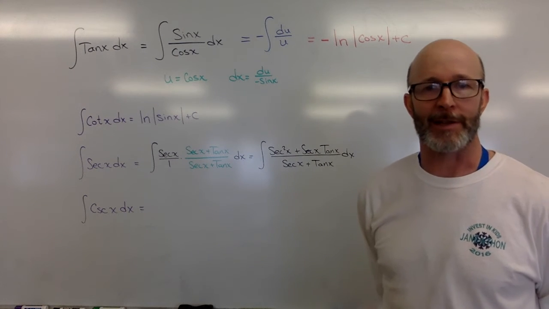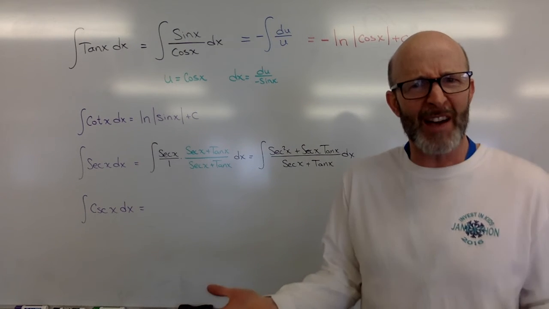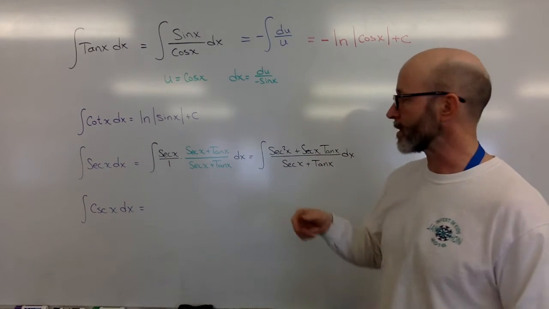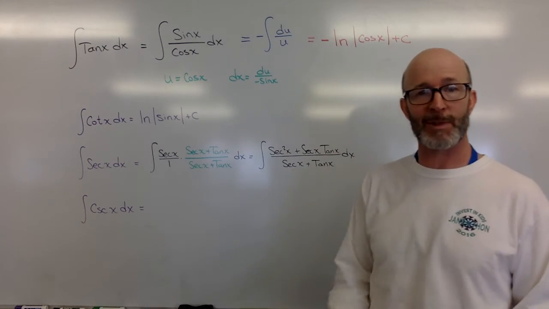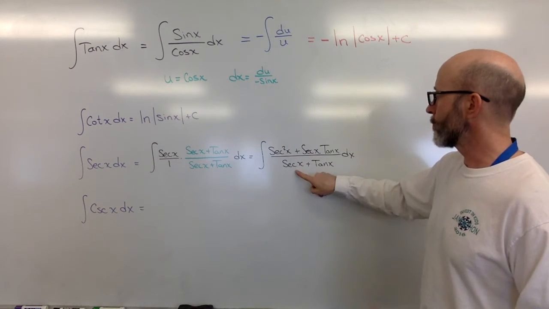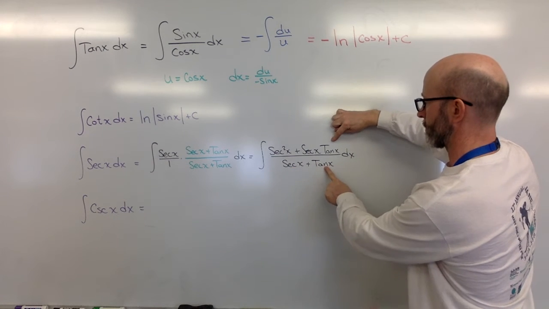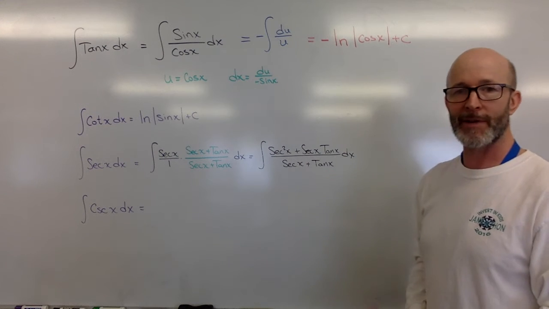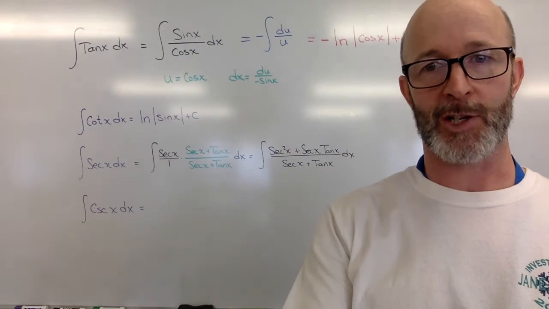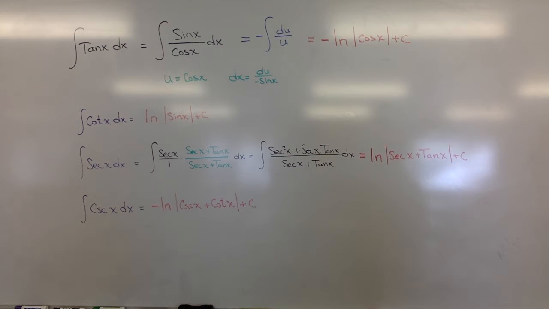Secant and cosecant, I don't think you're going to be so lucky. I hope you look at this and say, gosh, I understand that, that makes sense. Who thought up that? Because really, when you have secant here, if you were to suddenly multiply it for some reason by secant x plus tangent x over secant x plus tangent x, by the way, that equals 1, you would have u in the denominator. And sure enough, what's the derivative of secant? And what's the derivative of tangent? It looks like we have another example of du over u. Thereby, the actual rule for the integral of secant is, well, it's given right up there.